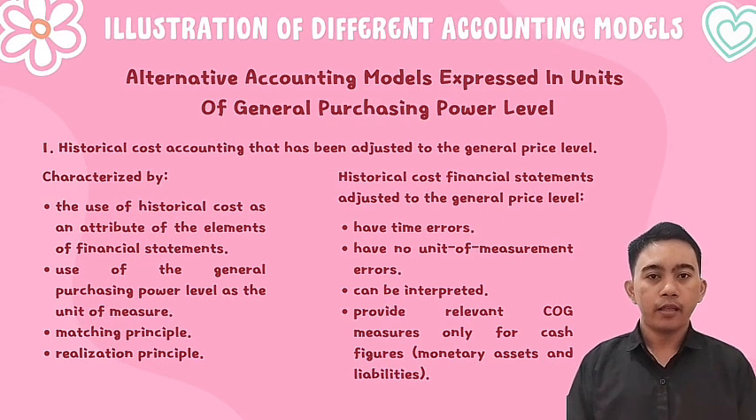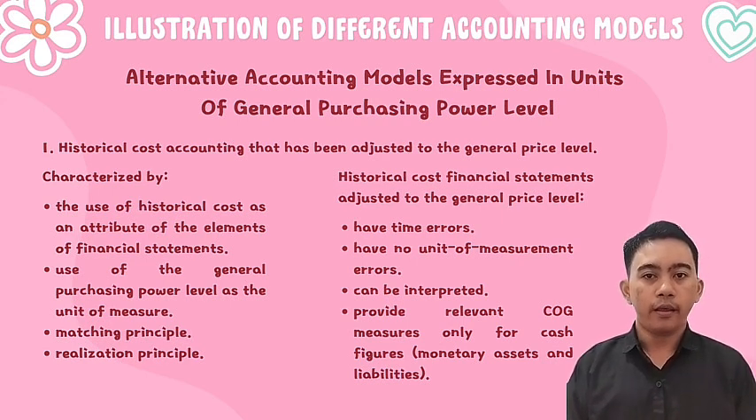Furthermore, there are alternative accounting models that use the unit of the general purchasing power level to present financial statements that are more informative and realistic to dynamic economic conditions. The three main models recognized in this context are historical cost accounting adjusted to the general price level, replacement cost accounting adjusted to the general price level, and net realizable value accounting adjusted to the general price level.